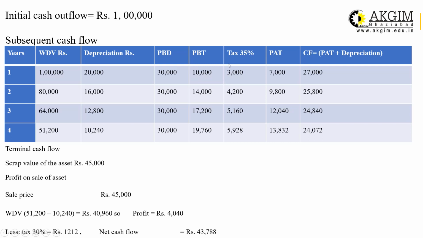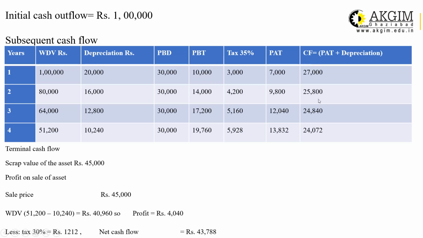Similarly, in the same manner, you will calculate tax for each year, second year, third year, fourth year. So 30% of 14,000, 30% of 17,200, 30% of 19,760. You will get tax for the different years. Deduct this tax from PBT and you will get PAT, profit after tax. 10,000 minus 3,000 is 7,000. That is profit after tax. Calculate in the same manner for the rest of the years.